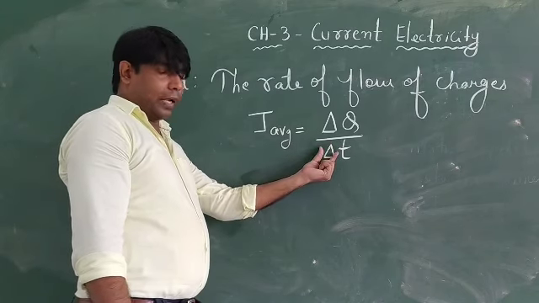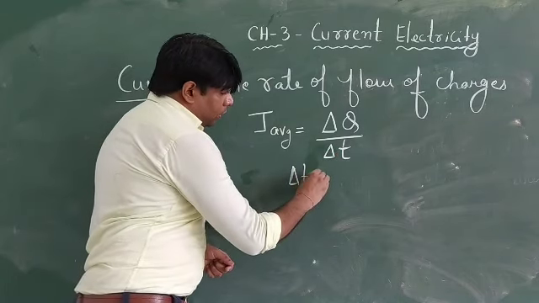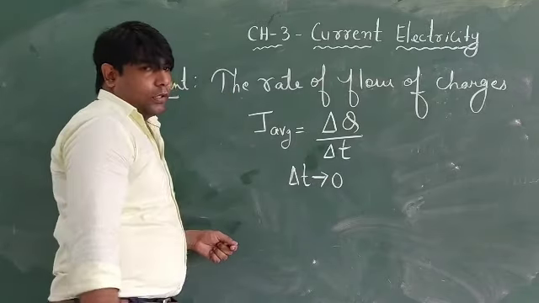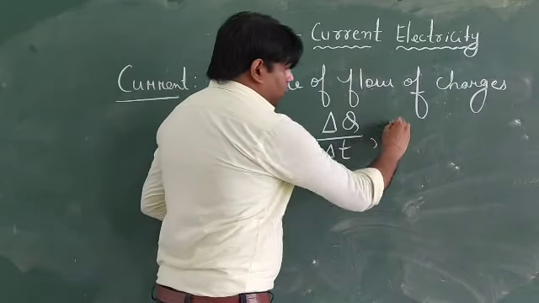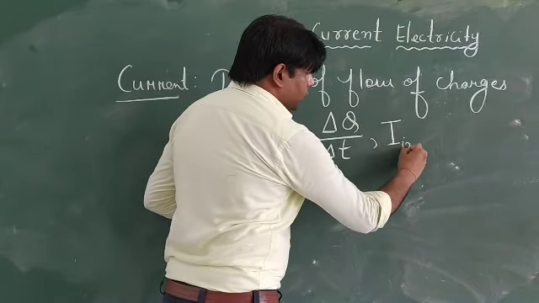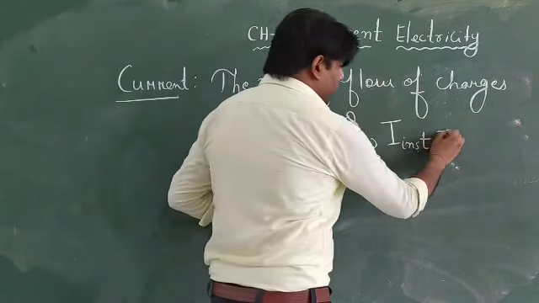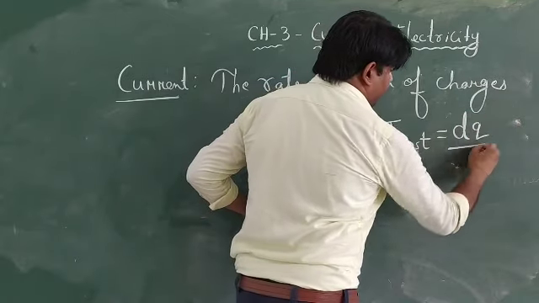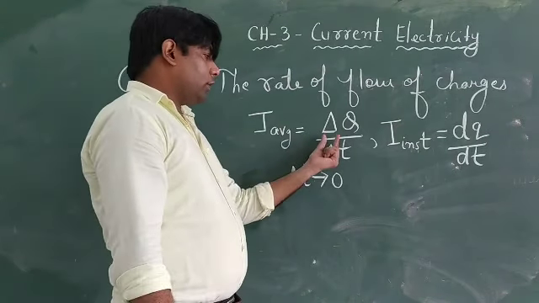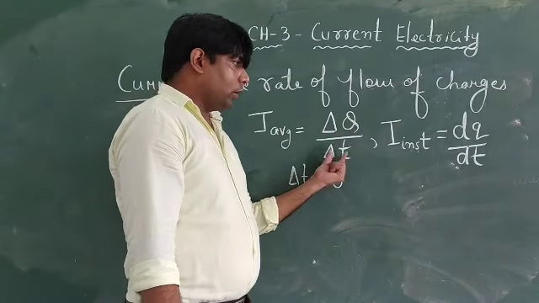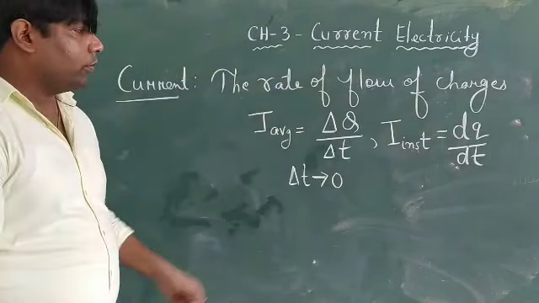But if we reduce the time by a very small amount, that is, delta T tends to 0, it is not actually equal to 0 but very small, then the average turns into instantaneous. In class 11 you studied differentiation, so when delta T tends to 0, we can write it as dq by dt. That is the rate of flow of charges.